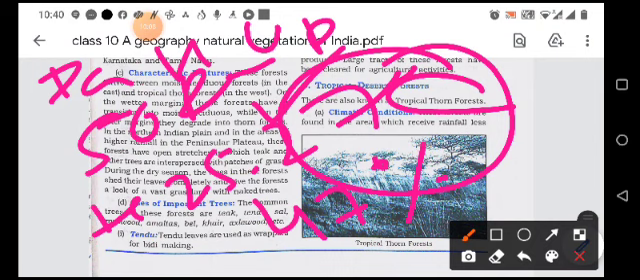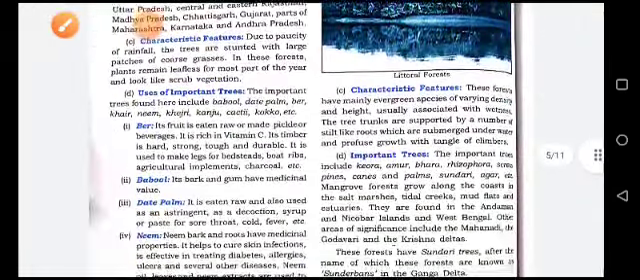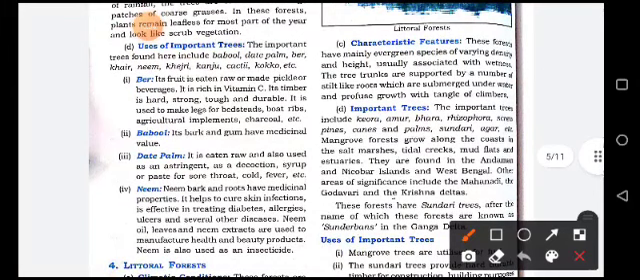And the characteristics are due to paucity of rainfall. The trees are stunted with large patches of coarse grass. In these forests, plants remain leafless for most part of the year and look like scrub vegetation. Now the important trees here are date palm, bear, neem, khejri, kaju, kachti, kakku and the babool. They are the important trees here.